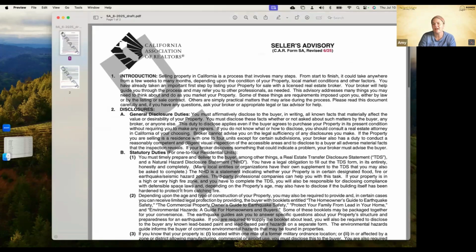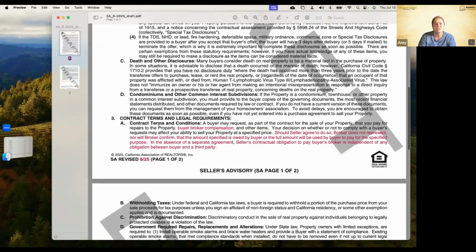We've got the Seller's Advisory, minor change here. Just talking about contract terms and legal requirements. Sellers should agree. Oh, that's just this going over. It's the same verbiage that was changed in the broker compensation advisory that we saw in the residential purchase agreement.